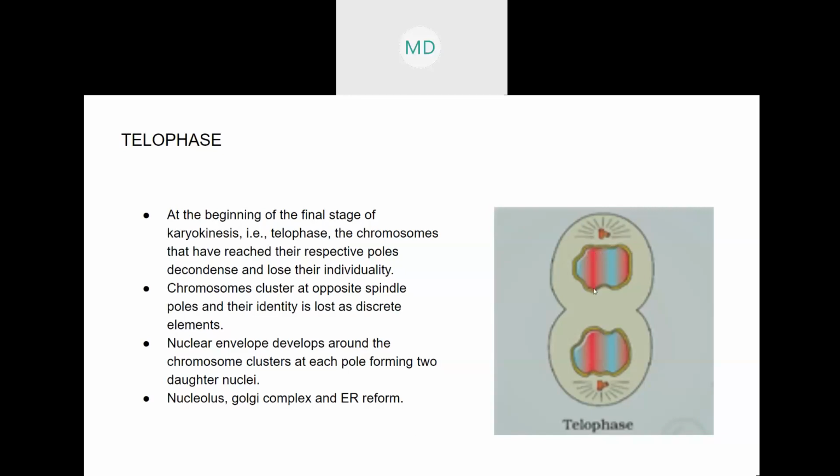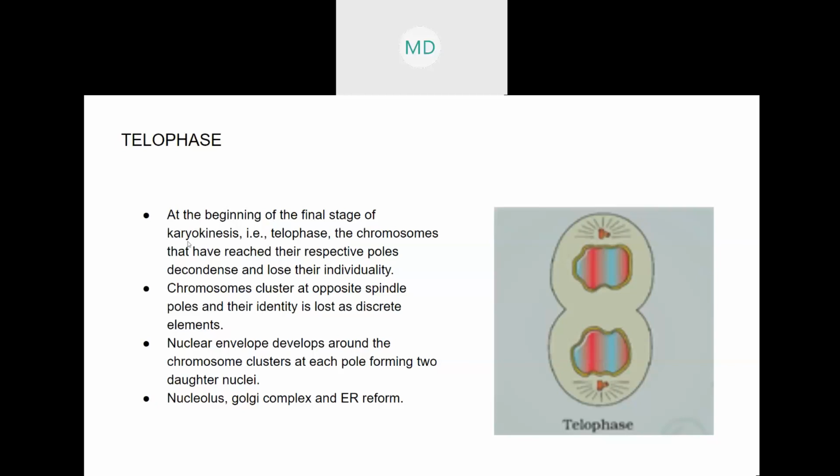Along with it, all the cell organelles, meaning whatever is present inside of a cell. Already I have discussed what a cell is. So all those cell organelles, that is Golgi bodies, the endoplasmic reticulum, nucleolus, will be formed, and they will form two separate cells, only joined in between. The nucleus is already divided. The cytoplasm part is left.